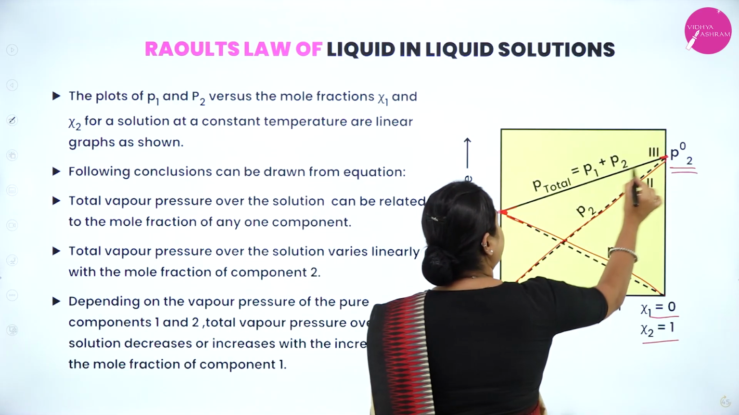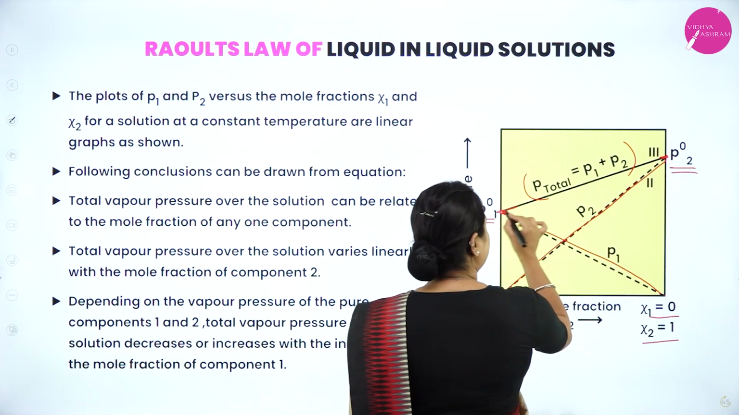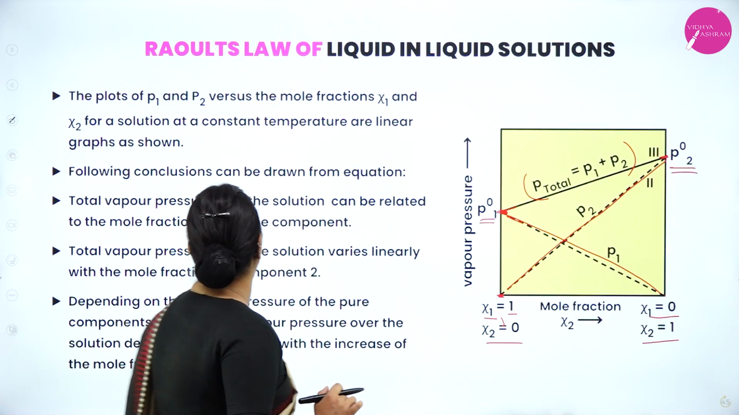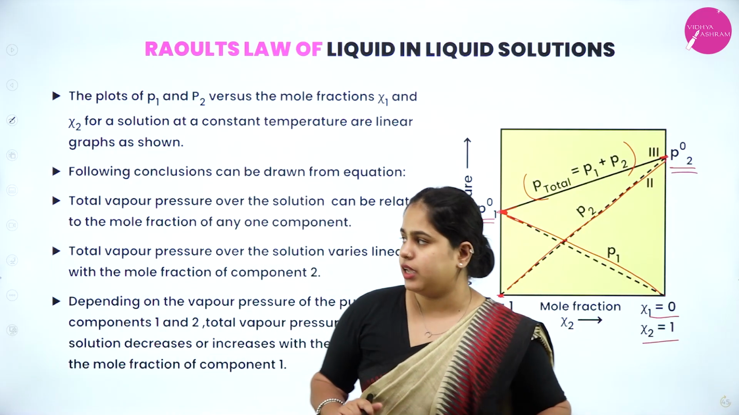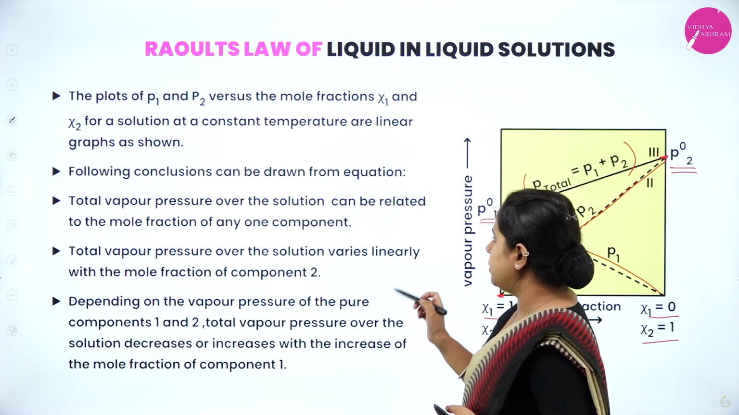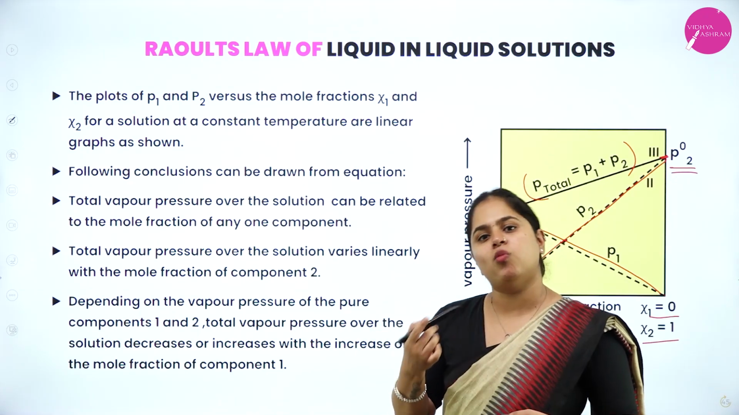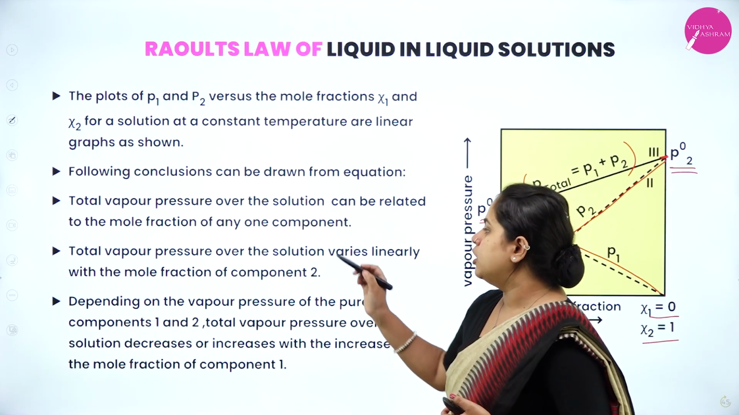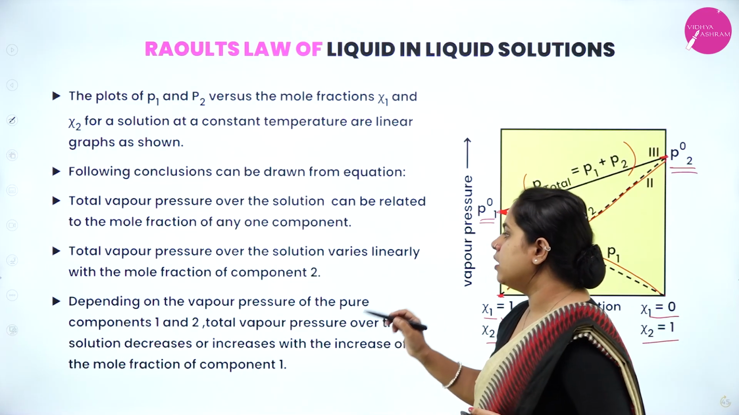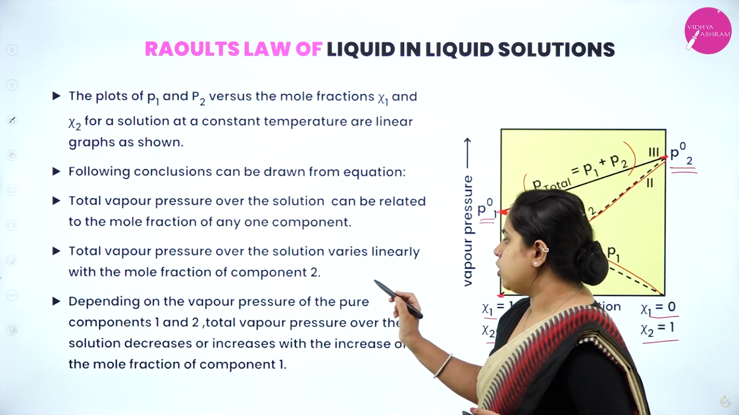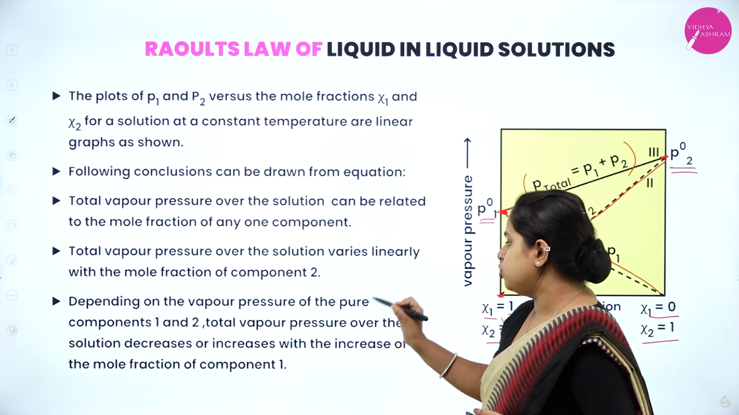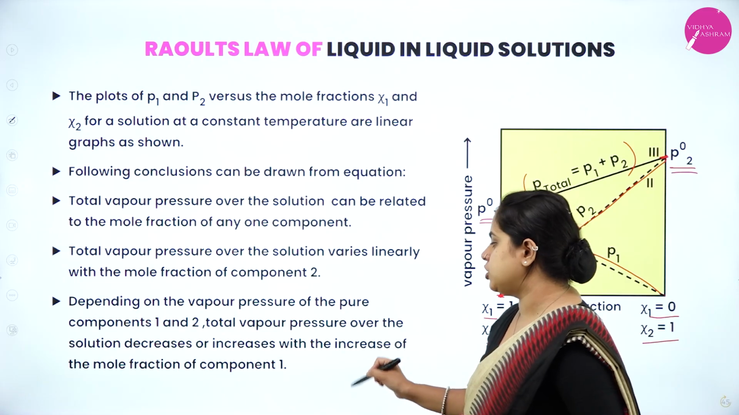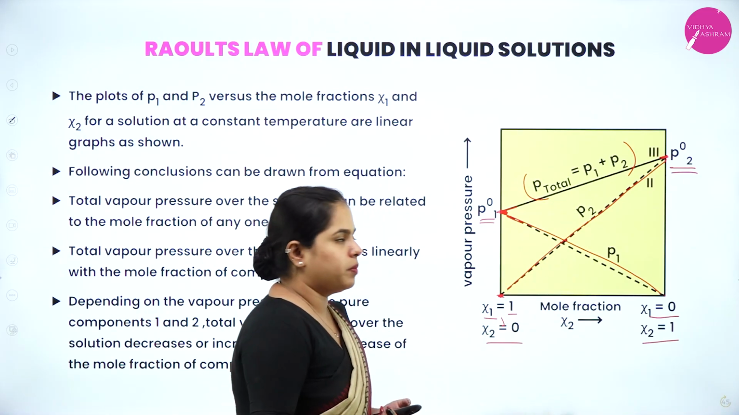So this is the part where you can get the P total, that is P1 plus P2. This difference will give you P1 plus P2, which is P total. So I hope that is clear. This is the graph. So the following conclusions can be drawn from the equation. Total vapor pressure of the solution can be related to the mole fraction of any one component. So either we can represent it in terms of the first component or the second component, right? Total vapor pressure over the solution varies linearly with the mole fraction of component 2. Depending on the vapor pressure of the pure components 1 and 2, total vapor pressure over the solution decreases or increases with the increase of mole fraction of component 1. So that I have already explained with this graph.